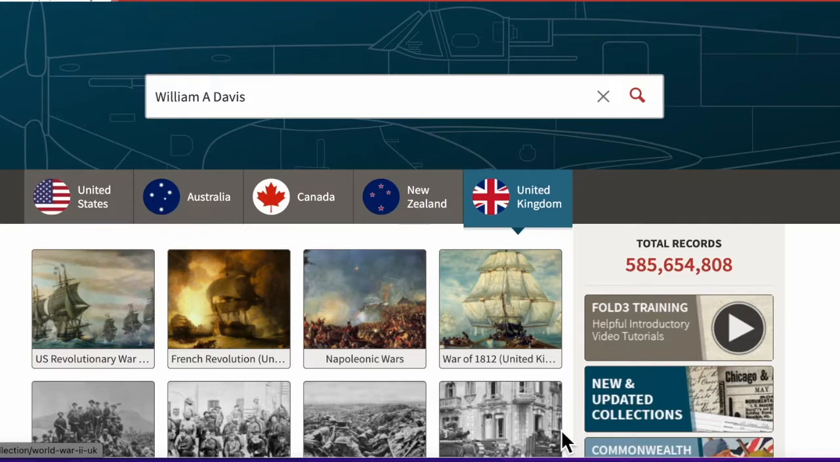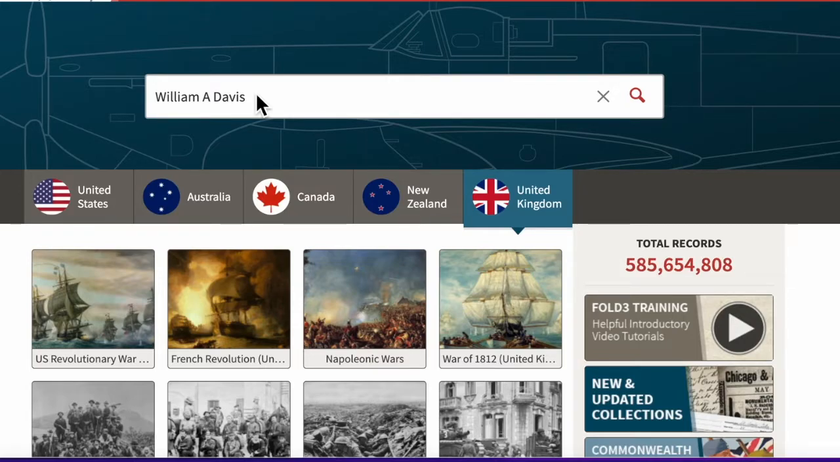You cannot see the Fold3 banner, and that is because my subscription ID is on that banner. But this is the website that I'm using. And as you can see, I've already entered the search term William A. Davis. So I was looking for information regarding this person, William A. Davis.